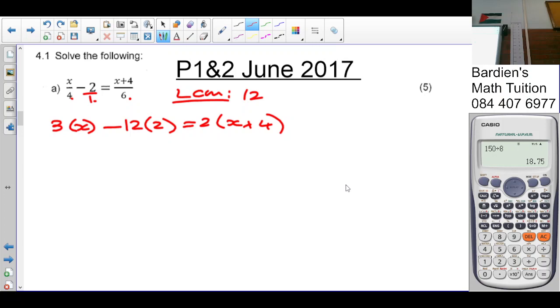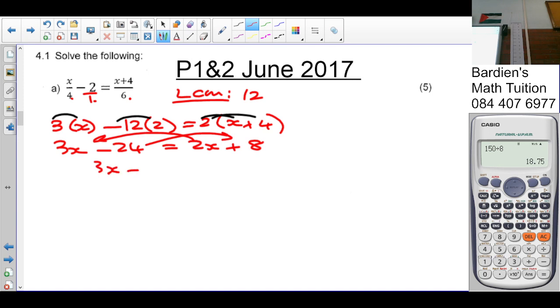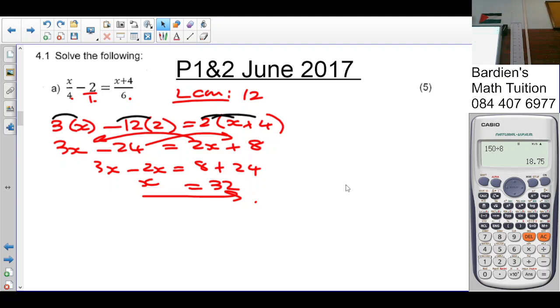Okay. What do we do now? Get rid of the brackets. So that's going to give you 3x minus 24 equals 2x plus 8. Now what? X is one side, numbers are the other side. So 3x minus 2x is equal to 8 plus 24, which is 32. So x is 32. Is that correct? Yes, sir. Right?